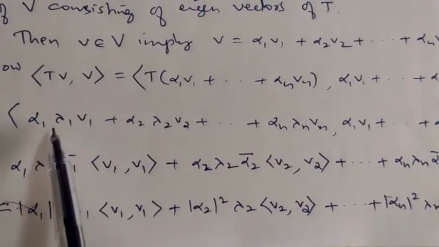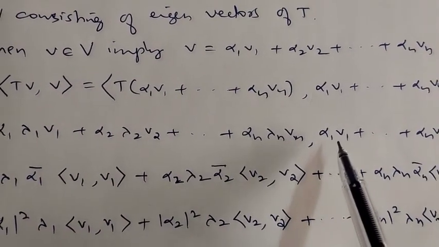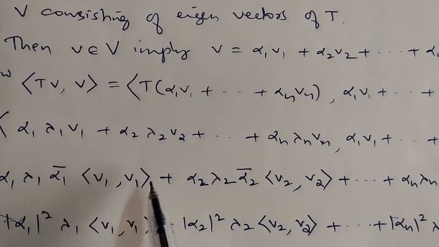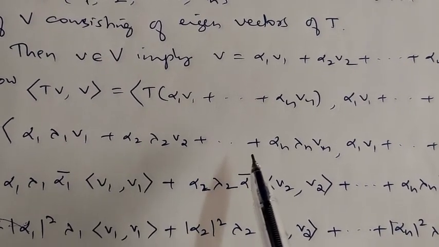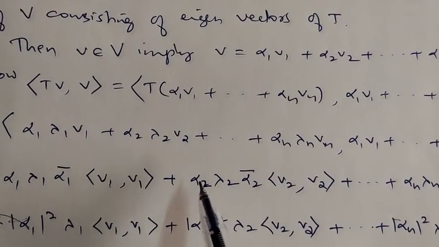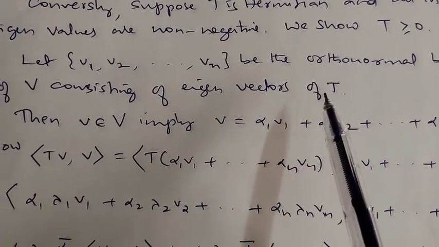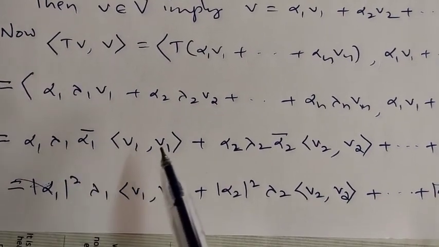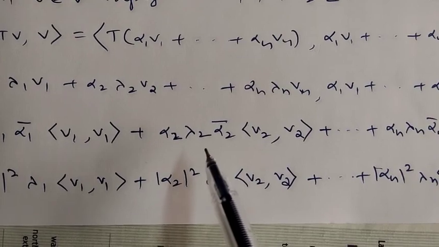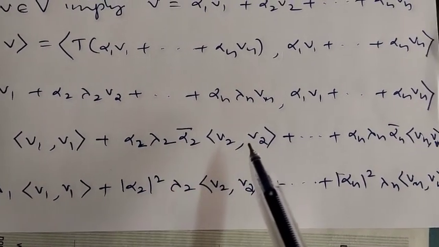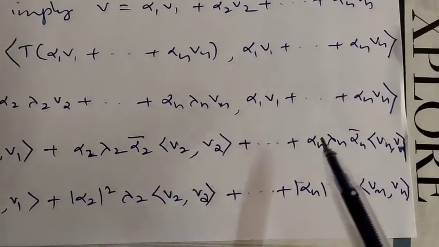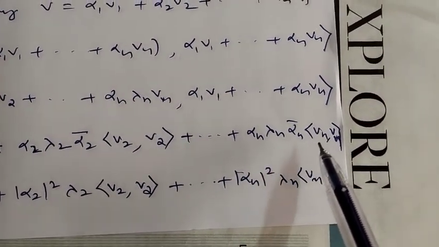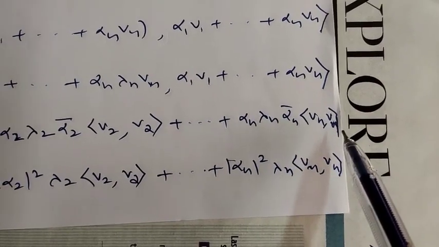Now it gives, look here, the first term is alpha 1 into alpha 1 bar into lambda 1 into inner product of V1 comma V1. All other combinations get zeros because the inner product of V1 comma V2 becomes 0, since these are orthonormal vectors. So this is equal to alpha 1 alpha 1 bar lambda 1 inner product of V1 comma V1, plus alpha 2 alpha 2 bar lambda 2 inner product of V2 comma V2, and so on, alpha n alpha n bar lambda n inner product of Vn comma Vn.